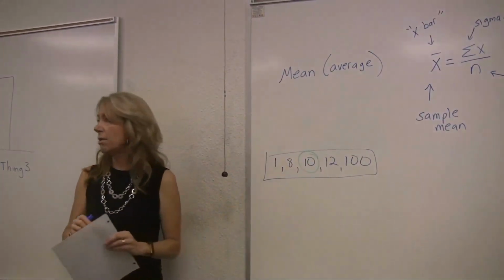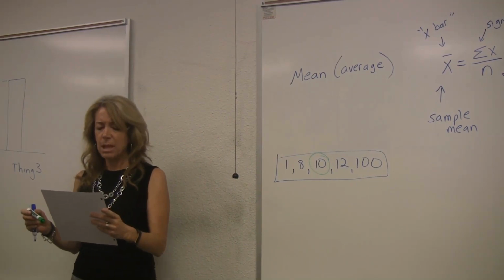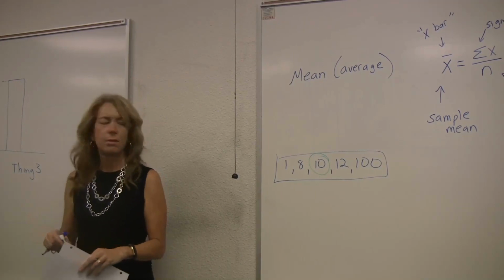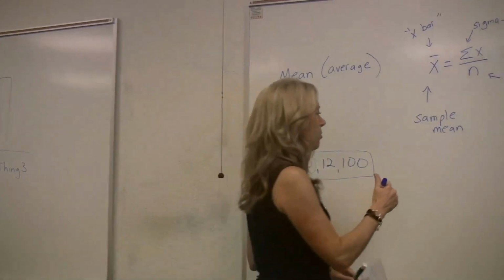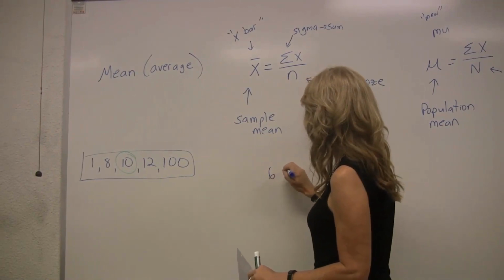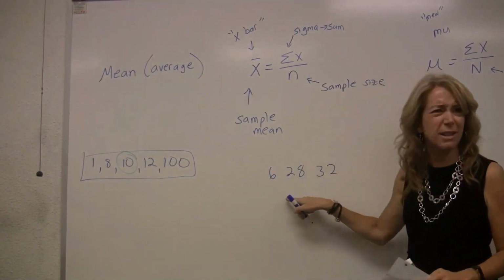The number right in the middle. But look what it says. If there's no middle value, find the mean of the two middle values. That's like what we did with that other problem. I don't remember what it was. I'm just going to make up some numbers here. I know we were talking about 28 and 32 were the two that were closest to the middle.